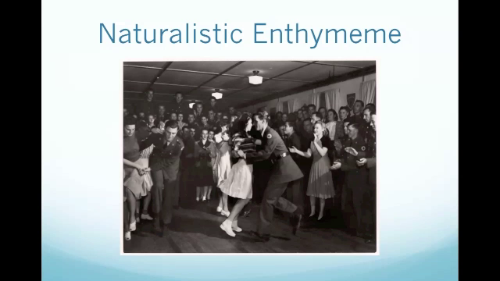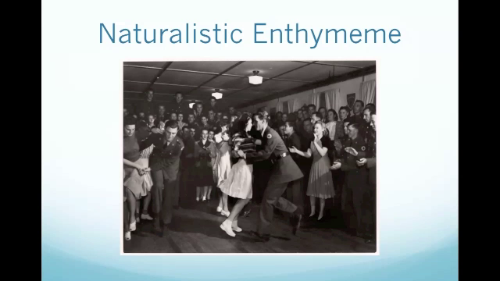This image of men and women dancing in 1941 is an example of a naturalistic enthymeme because we can assume what is being shown really happened. It was taken in 1941, and the photographer did not manipulate the scene for this image. We can assume the men in uniform are soldiers. They are having fun dancing with the women, so we can conclude soldiers dance with women to have fun when they are not fighting at war. Of course, there are a number of assumptions that could be made, and all could lead to new conclusions. This is one of the benefits of visual enthymemes.